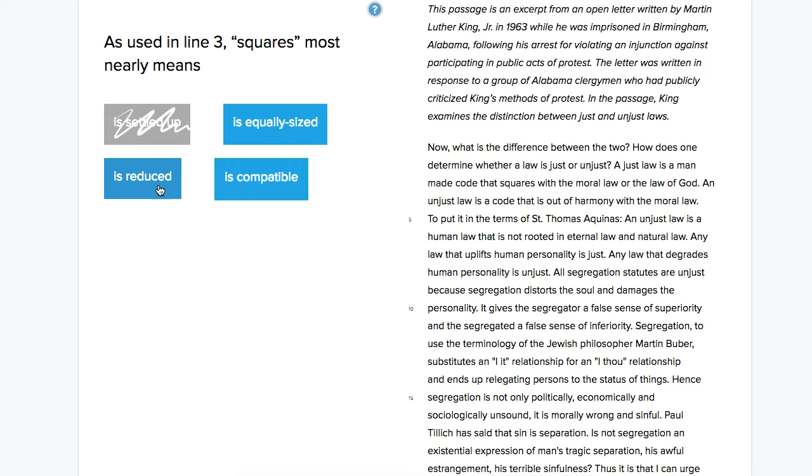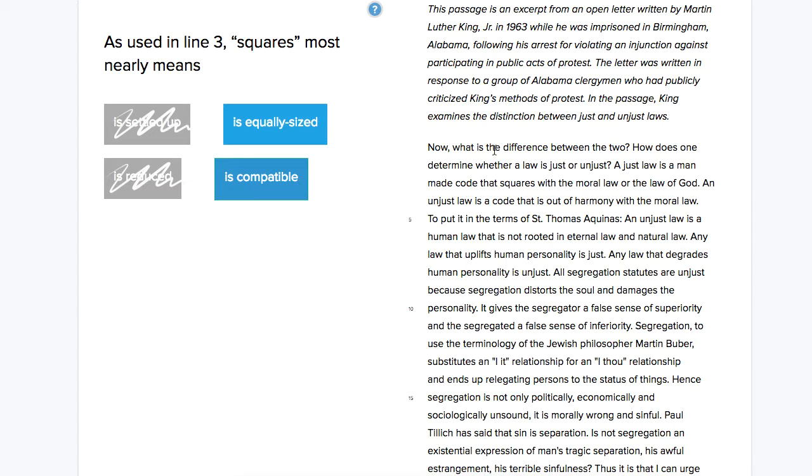I guess reduced sometimes means like equivalent if we're really talking about like fractions or something, but we're not. Is equally sized. This is maybe tempting, because it means sort of equal, but we already have this phrase that we've substituted in, in sync with, and that really looks like is compatible. That's really what we're saying. I just didn't have that word at my disposal mentally. So I said in sync with, kind of more of a phrase that I was thinking of.